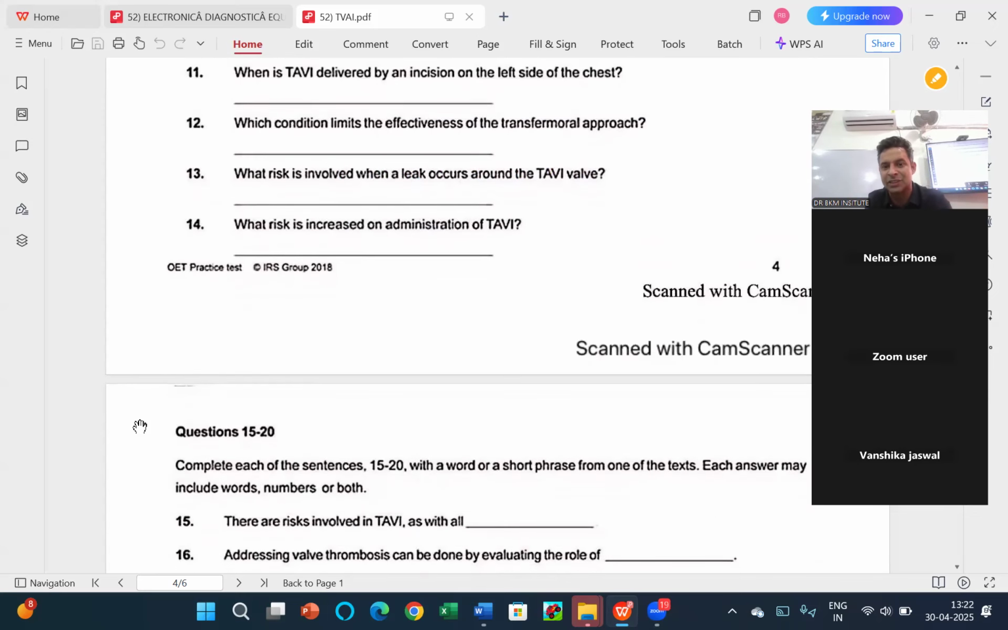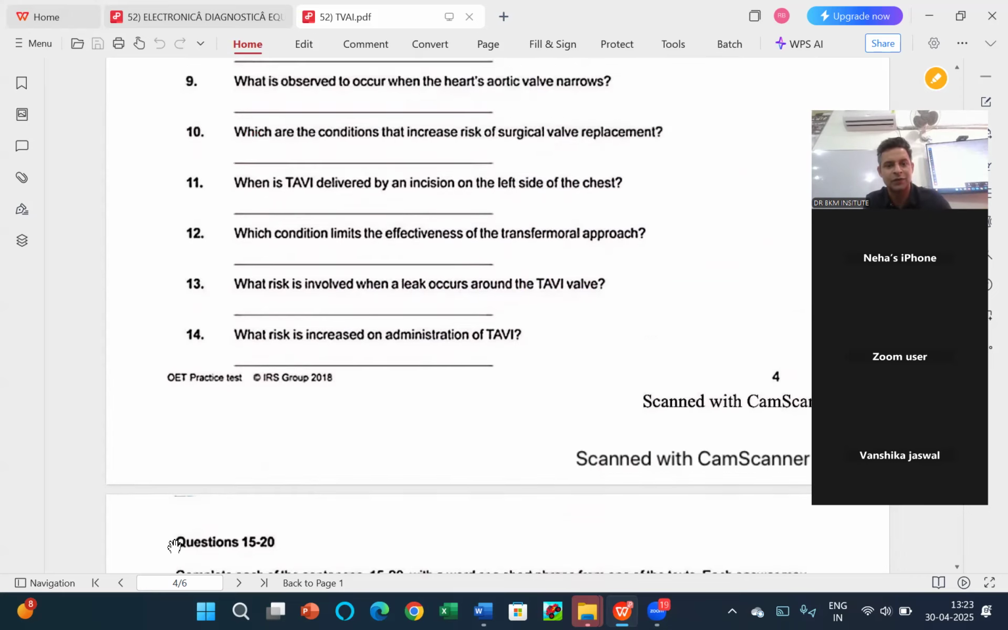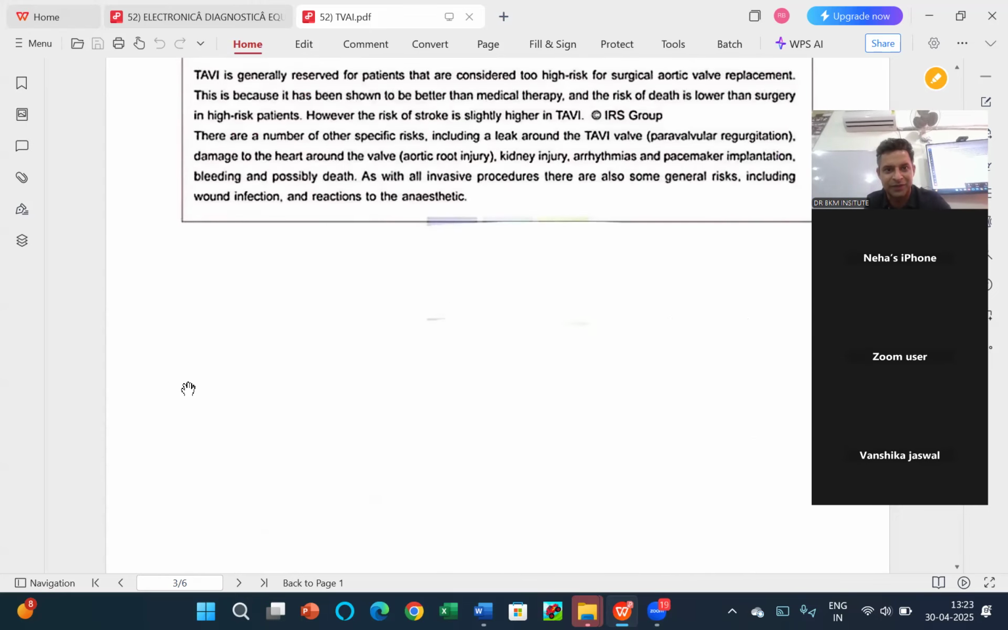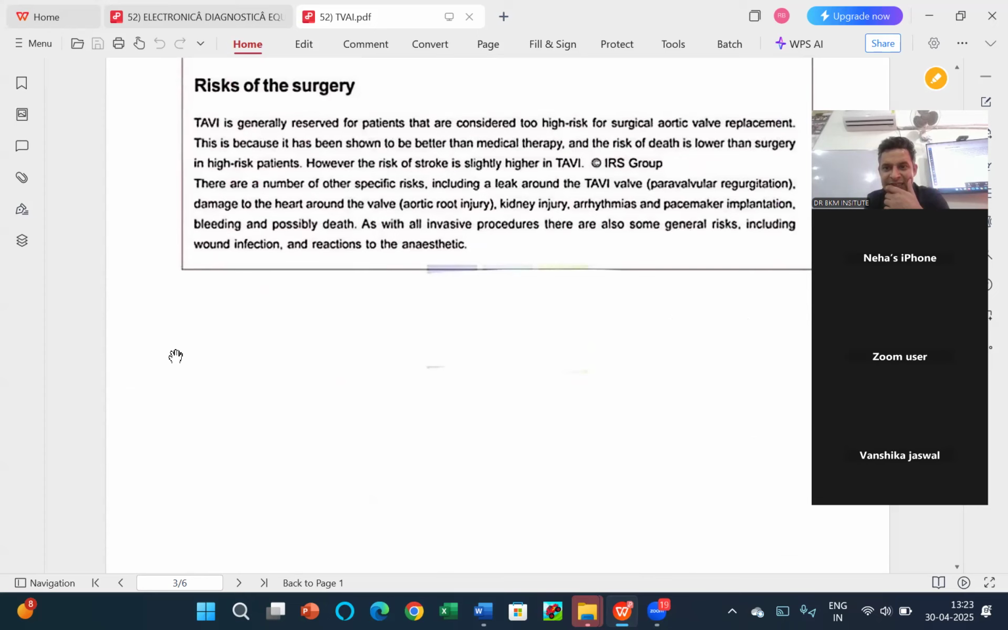What risk is increased on the administration of TVI? Administration of TVI, it should be either in the B paragraph where they were talking about 3 approaches, maybe. Otherwise, it should be in the A paragraph. Risk word is given in the D paragraph now. Which risk is increased? So I need the word. Oh, why shouldn't I check the paragraph D? Which risk is increased?